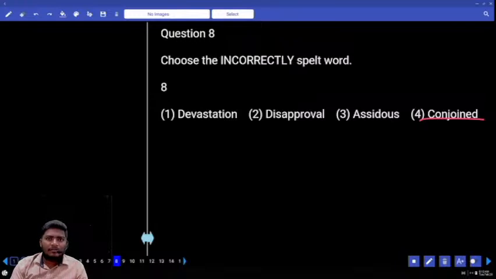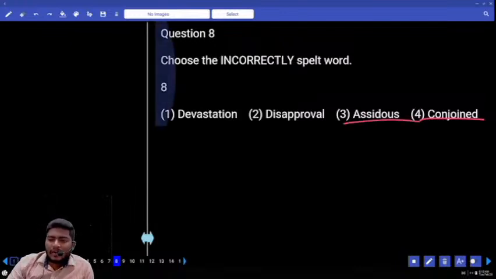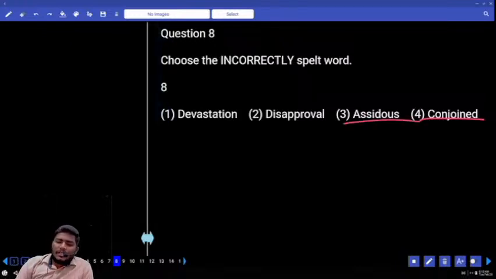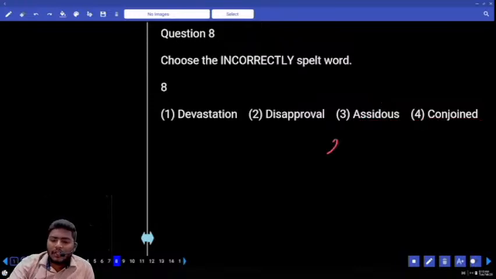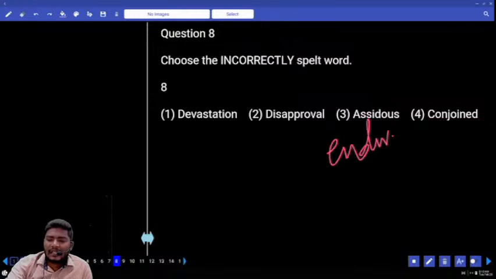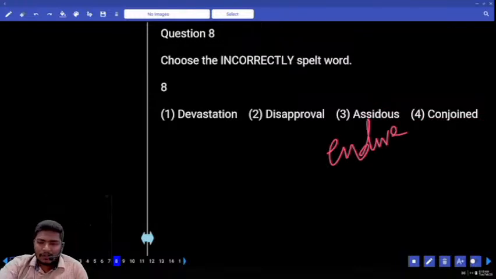Combination of something. Consolidated. Comes with almost the same meaning. Conjoin. Next one. What else do we have here? Assiduous. Can you tell me the spelling of assiduous here? Assiduous is nothing but which is in a prolonged way, like endure, endurance, which is extant, which continues.